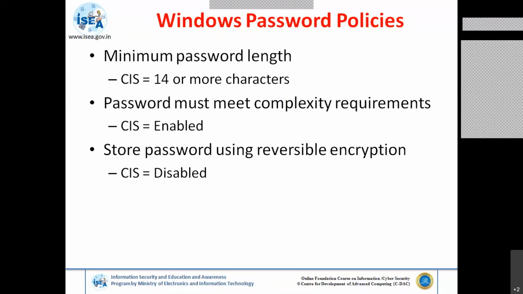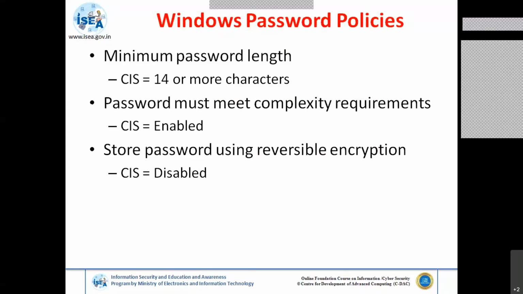As per the CIS standards, the minimum password length matters. Can anyone tell what is the minimum number of characters you use in your day-to-day life for your PCs, network devices, financial information or banking? Do you use 6 characters, 8 characters, or 14? Okay, most use 6 to 8, minimum 8 characters, but the CIS benchmark security standard recommends 14 or more characters, not less than 14.